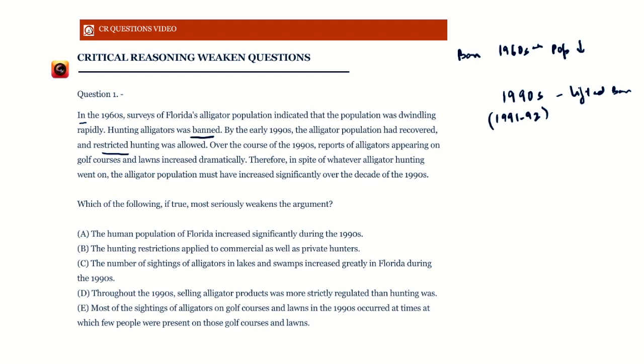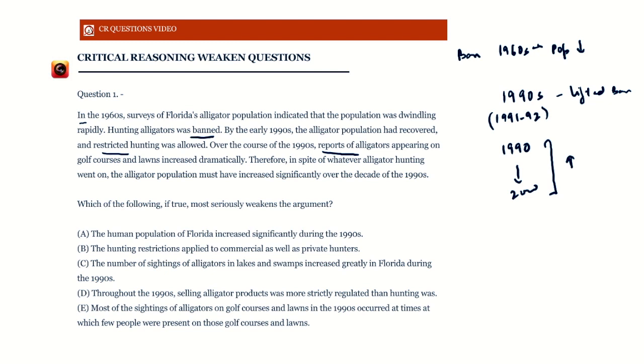Now, over the course of the 1990s, which means from, let's say, 1990 to 2000, in this decade, the reports of alligators appearing on golf courses and lawns increased dramatically. So people saw alligators on the lawns. The number of sightings increased dramatically.